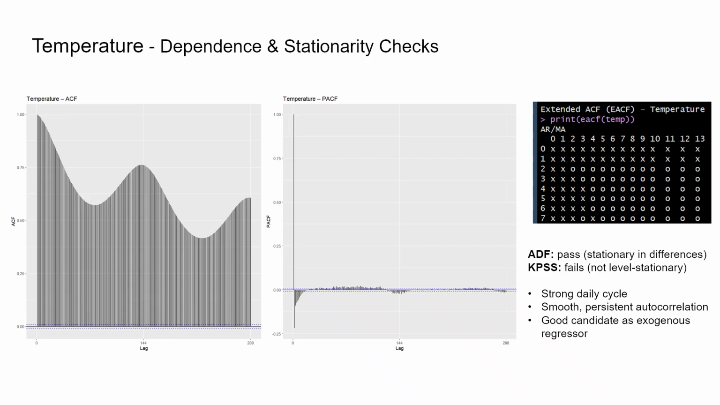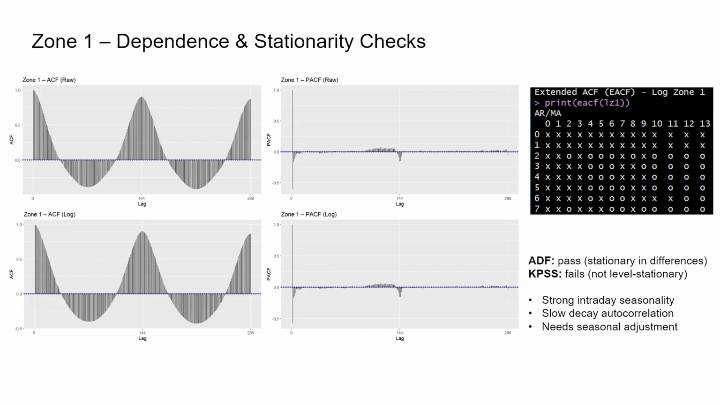as a regressor. For Zone 1, the ACF has perfect repeating waves every 144 lags, exactly one day of 10-minute intervals. The PACF drops immediately and stays flat, meaning there's only a tiny amount of short-term memory. So Zone 1 is mostly a clean daily cycle with very little complexity, and that guided us toward a simpler ARIMA